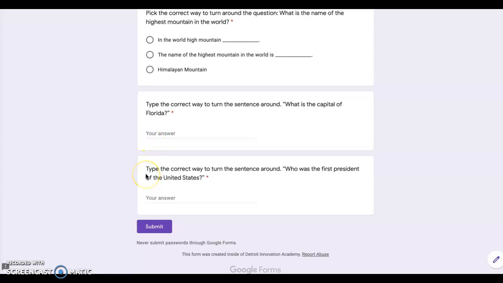Number 4, type the correct way to turn the sentence around. Who was the first president of the United States? So on the line, you're actually going to type the turnaround sentence. When you are finished, please make sure to hit submit.